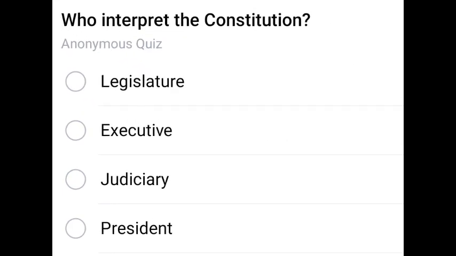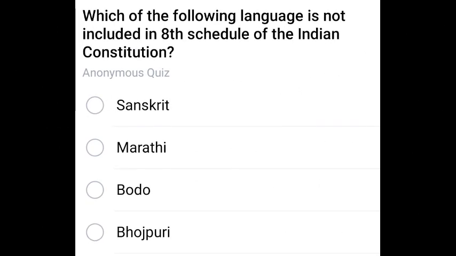Next question. Who interprets the Constitution? It is a repeated question, but the question is asked in a different way. Who interprets finally? Supreme Court. Supreme Court comes under judiciary.